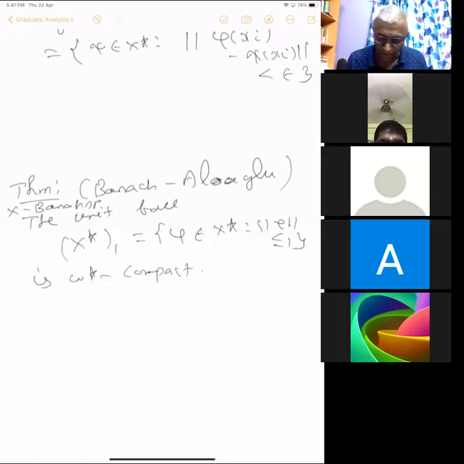Okay, so we want to prove the compactness in the topological sense, not in the metric space sense. And this will be a metric space if X star is separable. Okay, so the proof, as I said, is very direct.